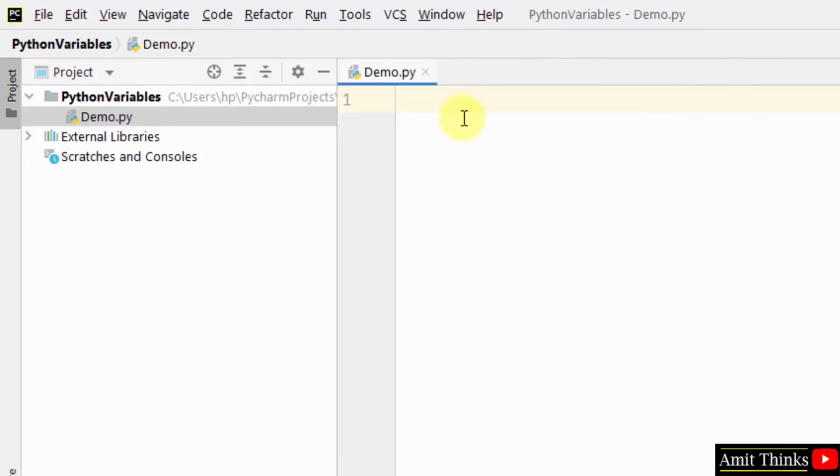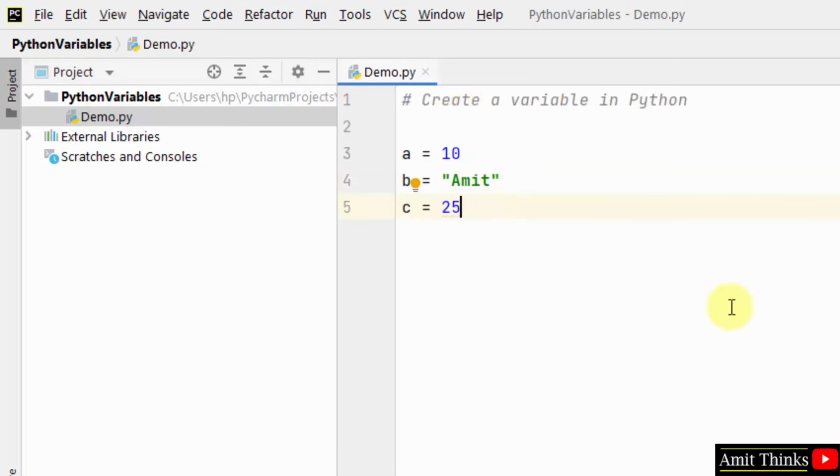Now let us quickly create an example for variables. Here you can see we have declared 3 variables. This is an integer variable with an int value. This is a string variable, and the third one is also an integer variable.